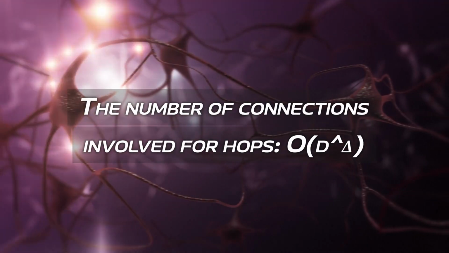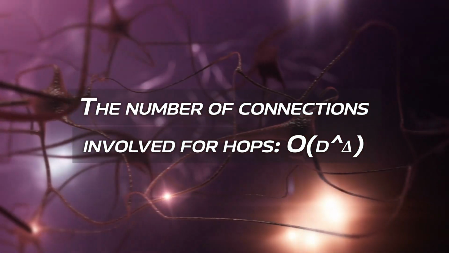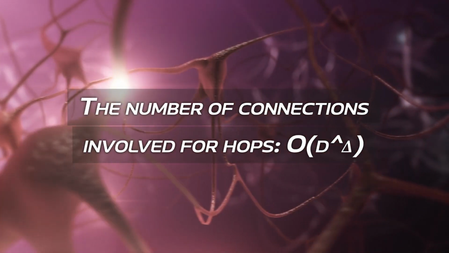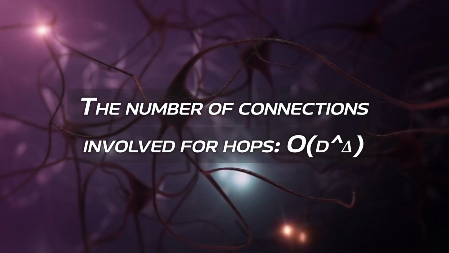Additionally, extracting the subgraph around a node for computation depends on the number of hops required to include neighboring nodes. This process has a complexity of O(D^D), reflecting the number of connections involved within these hops.